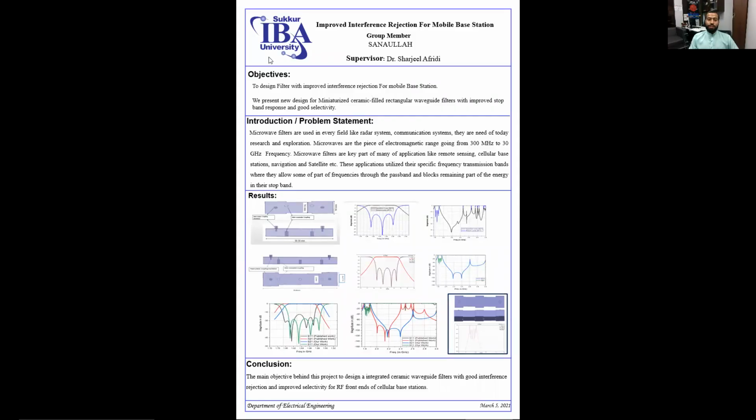So you can see here, this is the overall overview of my project. This is the poster that I have designed for my final year project presentation. The objective is still the same, and there are some problems that I have discussed in my presentation as well. This is the third order filter model, fourth order filter, and fifth order filter that I have designed in my final project. And these have pass band and stop band responses, as you can see from here. So this is the poster that I have designed as a small and short overview of my project.